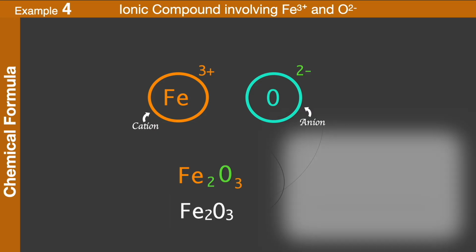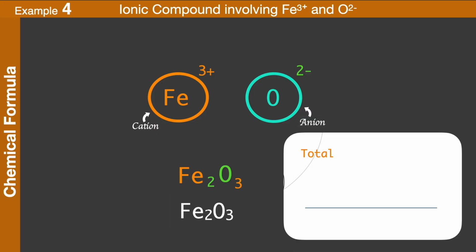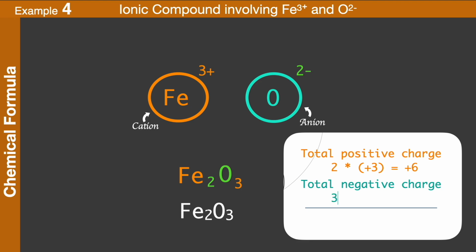Let us check the correctness of the formula by finding the overall charge of the compound. The total positive charge is the charge of the cation atoms, which is 2 multiplied by plus 3, that is plus 6. Total negative charge is the charge of the anion atoms, which is 3 multiplied by minus 2, which turns out to be minus 6. Combining the total charge of cation and anion, we get 0, so the formula is correct.